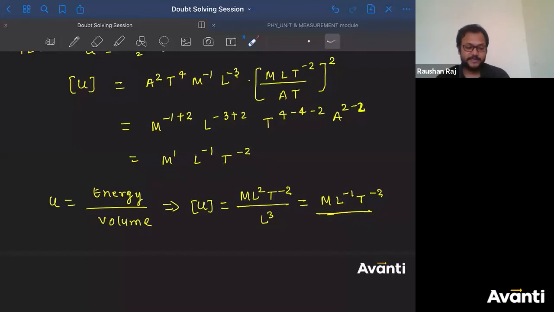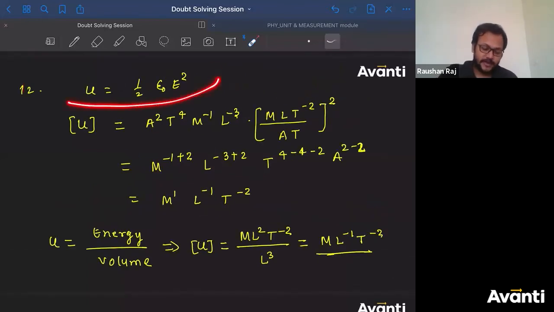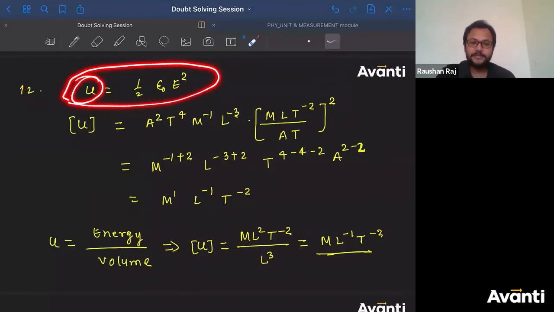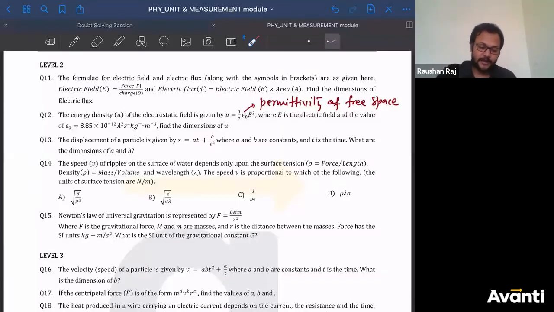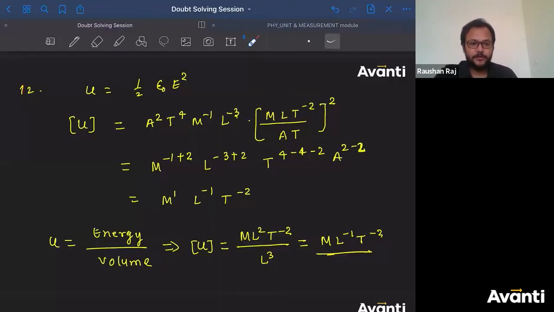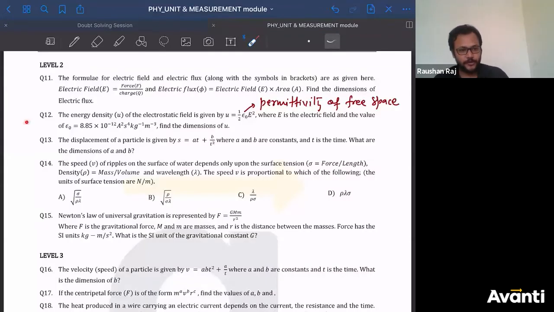Achha, now you'll say, sir, why did they give to find the dimensional formula for u here? They wanted you to understand how to write dimensional formula if this kind of unit is given to you. That is why this question has been asked. All right, guys, let me know if you have any doubt here. Let me know if you have any doubt in question number 12. जल्दी से बताओ. No, ठीक है.